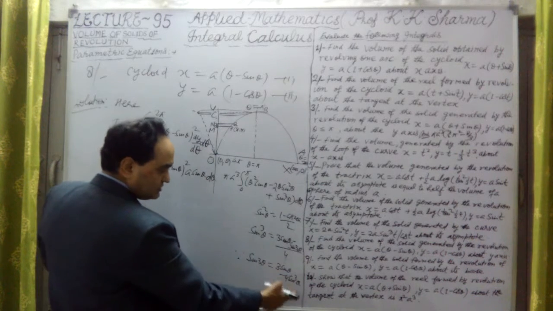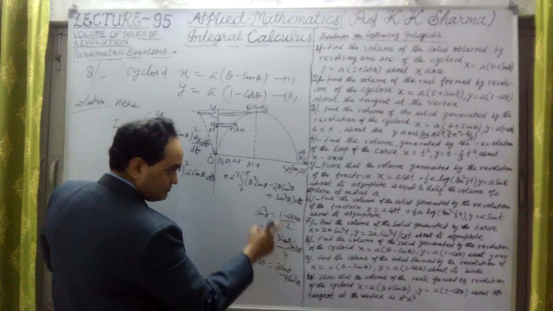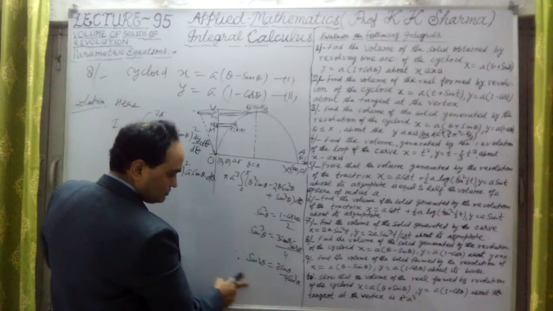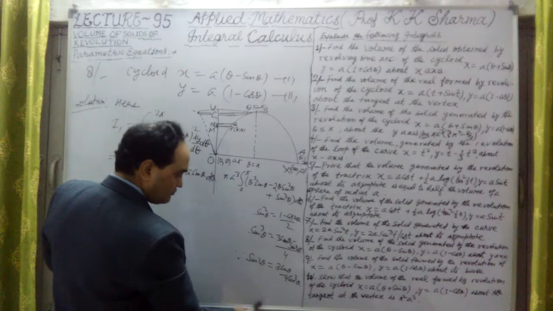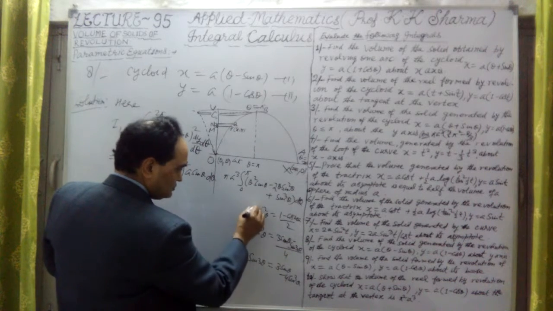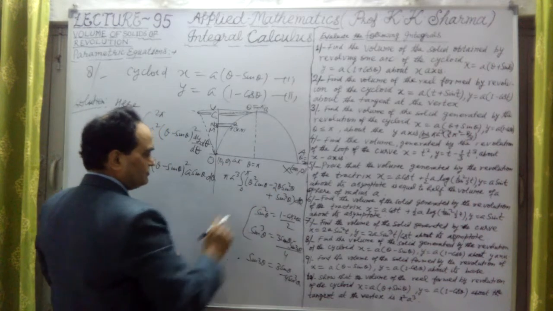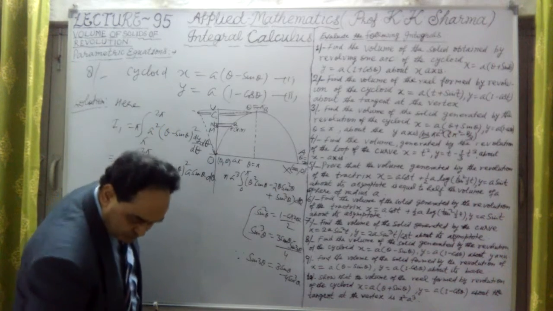Therefore sin cube theta, from this equation taking to the left hand side, will be 3 sin theta minus sin 3 theta upon 4. This is the value. So these two values we have to substitute here and then integrate.